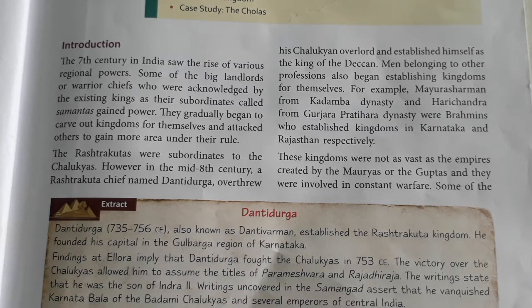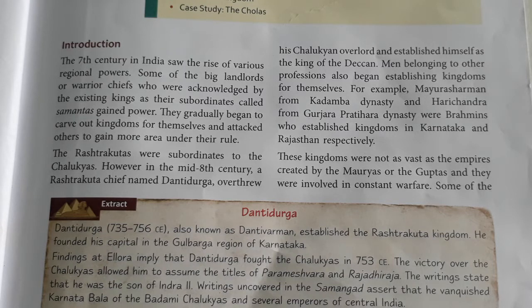Now here we have Rashtrakutas and Chalukyas. Rashtrakutas were subordinate. Now what is the meaning of subordinate? Subordinate means lower in position. So the Rashtrakutas were lower in position than the Chalukyas, but later on, in the mid 8th century, a Rashtrakuta chief named Dantidurga defeated the Chalukya, and after that he established himself as the king of Deccan. Men belonging to other professions also began establishing kingdoms for themselves.